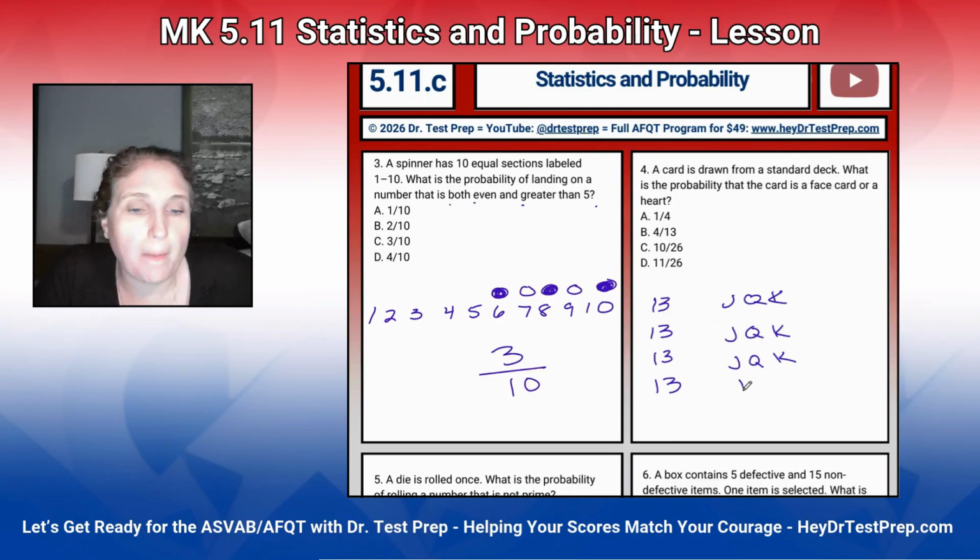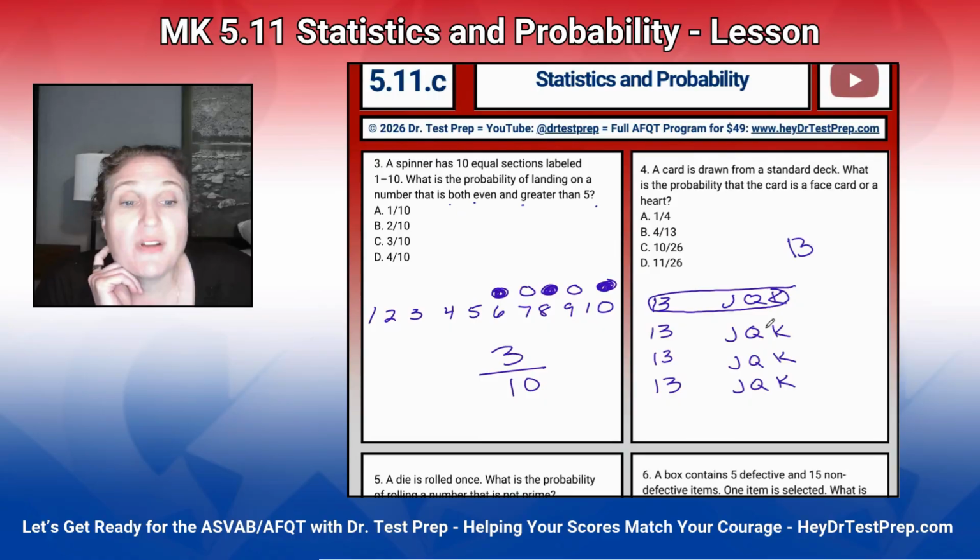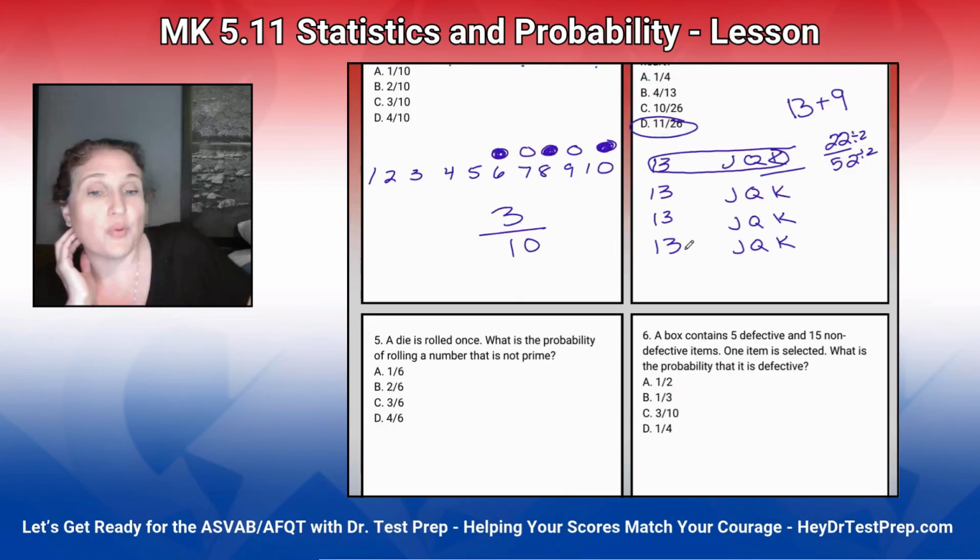So if it's a heart, we have 13 possible cards, including the Jack of Hearts, Queen of Hearts, and King of Hearts. So we've got 13 possibilities. We also have these extra 9 possibilities. So when we add these numbers up, we get 22 options out of 52 cards in a deck. Both of these are even, so we can divide by 2. So our answer is 11 out of 26.